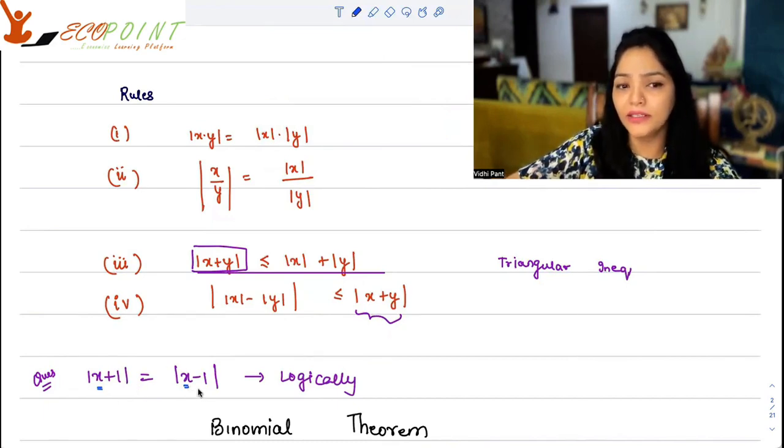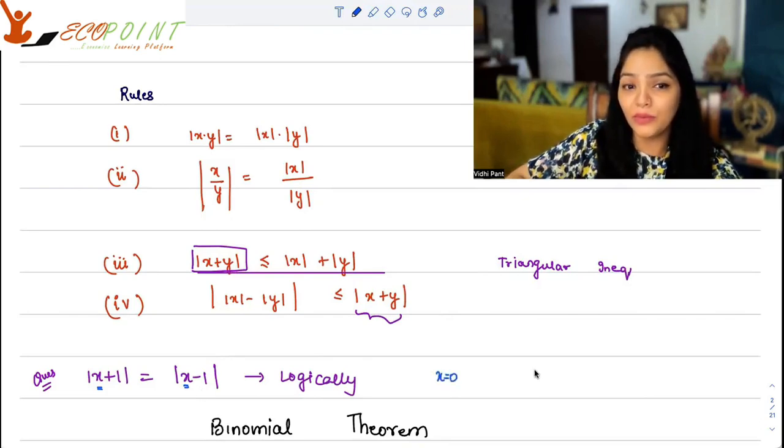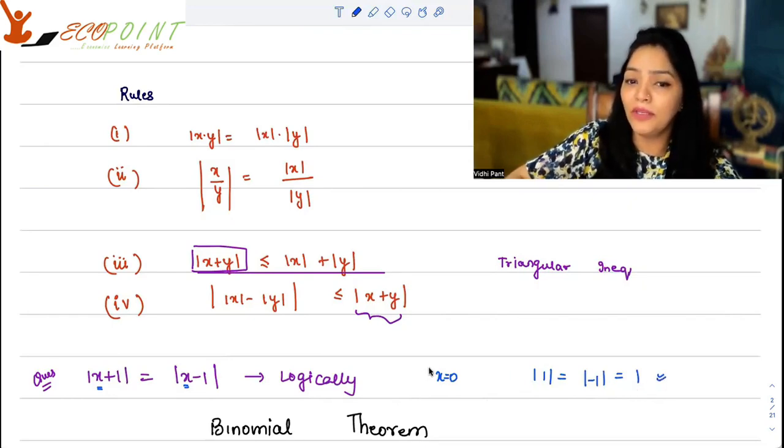I know that in case it would have been just plus 1, the absolute value would be just 1. In case it would have been minus 1, the absolute value of minus 1 will also be just 1. If I put x equals 0, modulus of 1 will be equal to modulus of minus 1 because both will give you the same value 1, right? So yes, this is happening for x equal to 0.